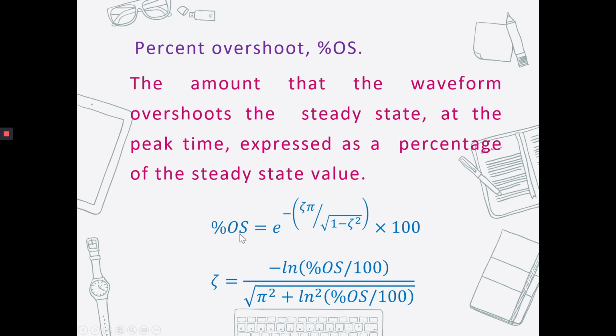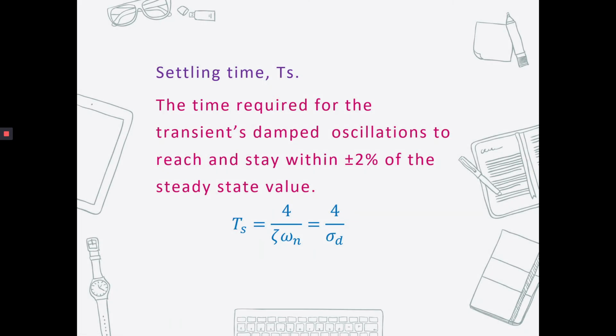And from percent overshoot, if you are given a percent overshoot value in the question, you can determine the damping ratio zeta. So these two formulas are related to each other. And this is the formula to determine the settling time, 4 over sigma d, where sigma d is equal to zeta, the damping ratio, multiplied with omega n, the natural frequency.